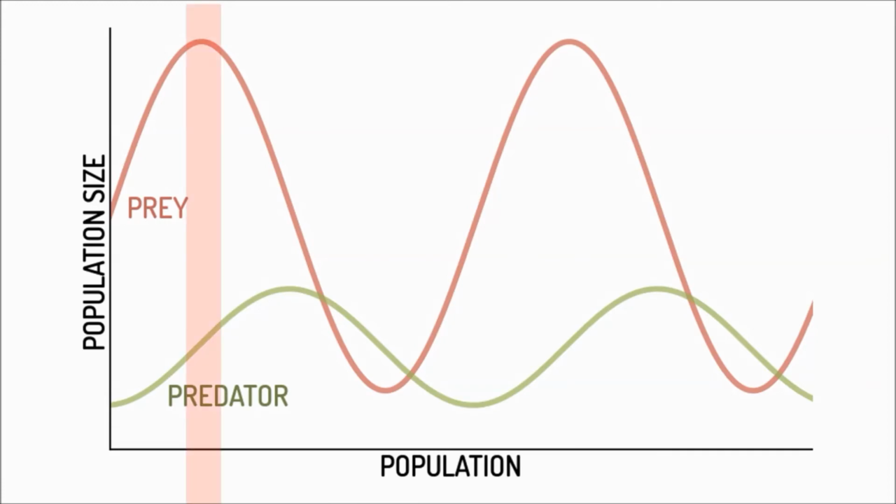Now, let's start here, where the prey population is at its highest. The predators have got lots of food, so they survive long enough to reproduce and raise offspring, so predator populations increase, and prey populations are going to decrease. By this time, the predators are so numerous they're competing with each other. There's a lot of intra-species competition. We're talking about general predator populations here.